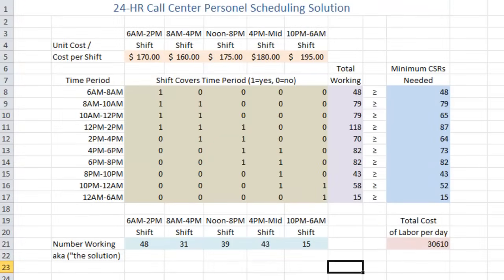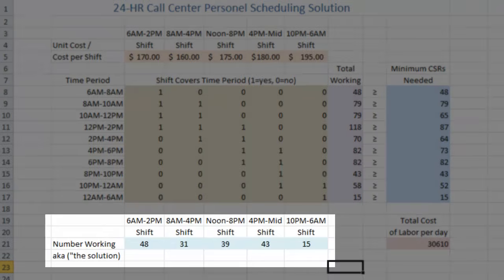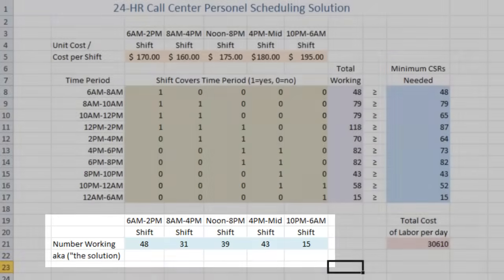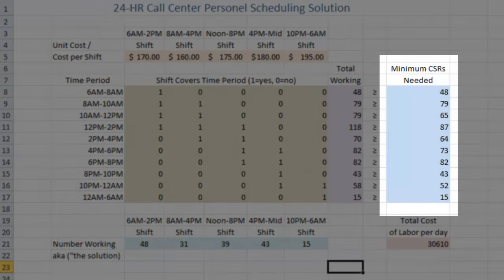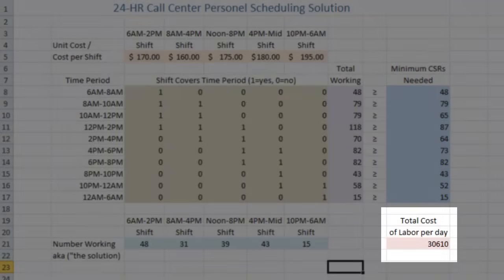In one click of a button, Excel was able to tell us exactly how many CSRs to have on each shift that one met our minimum requirements of CSRs needed, and two at the lowest possible cost.